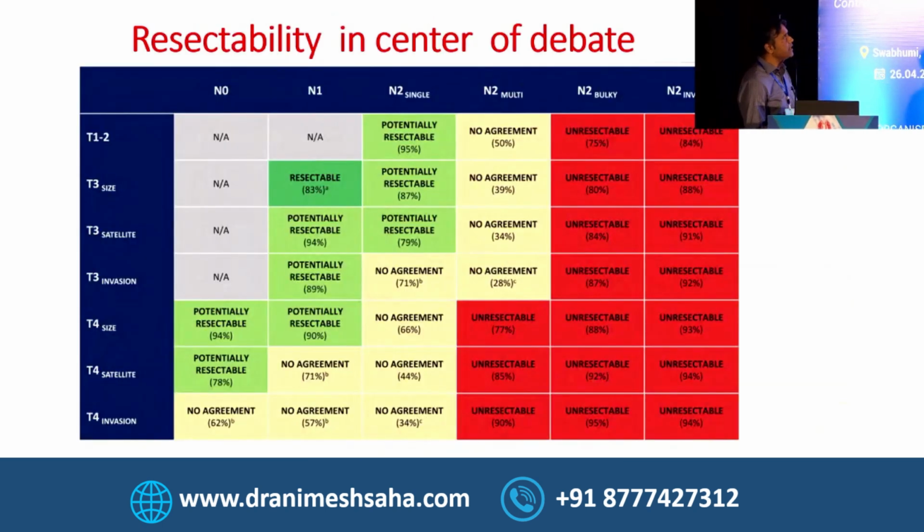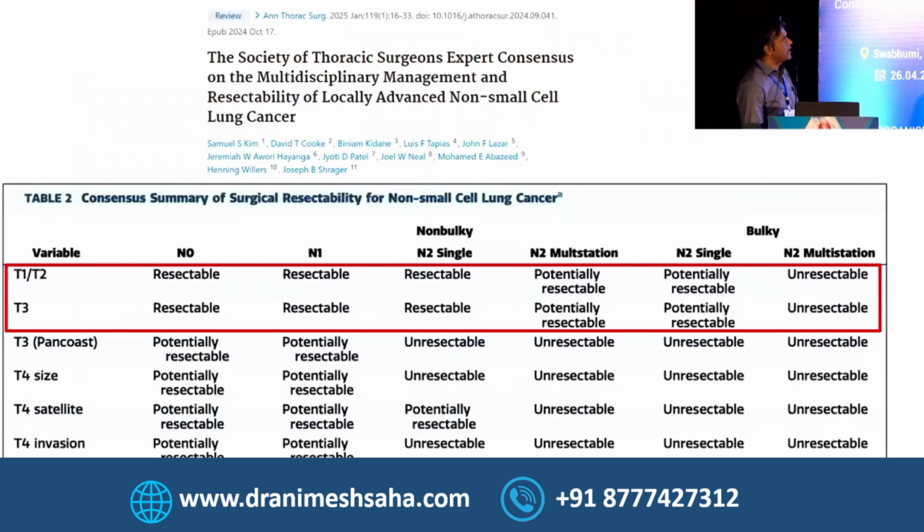If you see, resectability is at the center of the debate. If it is a T4 bulky disease, what he is saying is that with more than 3 centimeters, or 3 or more stations involved, then obviously you go for CTRT, as it becomes unresectable. But if limited stations are involved and it is non-bulky multi-station, you can still go for periop chemoimmuno followed by surgery. This is the consensus guideline from the thoracic surgeons. And here we can see that multi-station N2 does not mean that it is unresectable. You have to select the criteria. What are the criteria for resectability? According to that, you will decide.